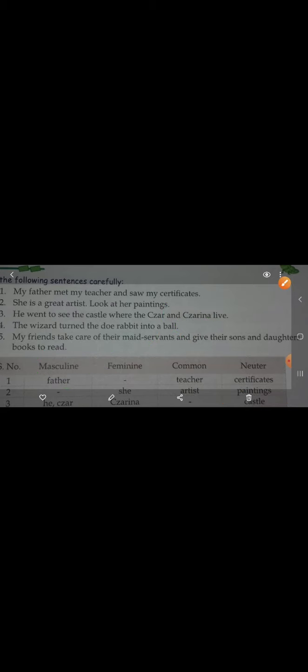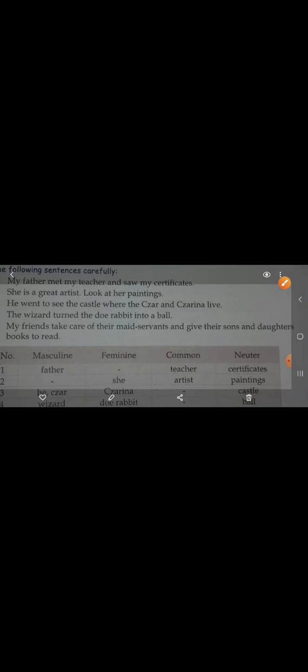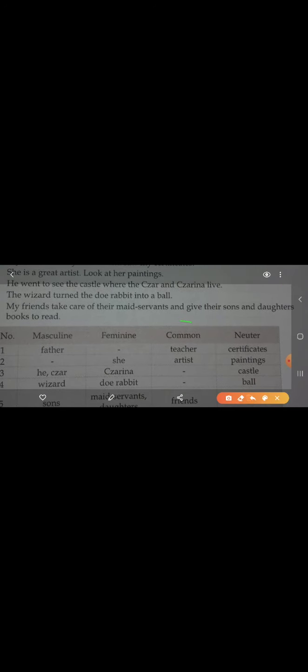Then what comes in the common gender? Common gender is used for both males and females. Like teacher may be male or teacher may be female. So teacher is a common gender. Like doctor may be male or doctor may be female. So it comes under the common gender.